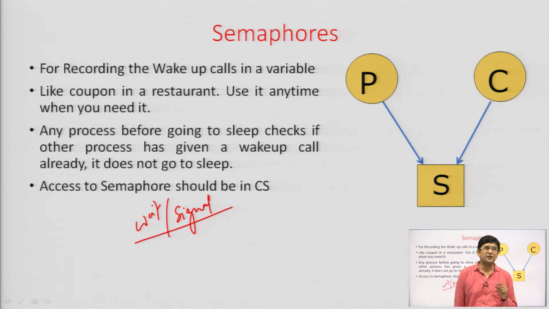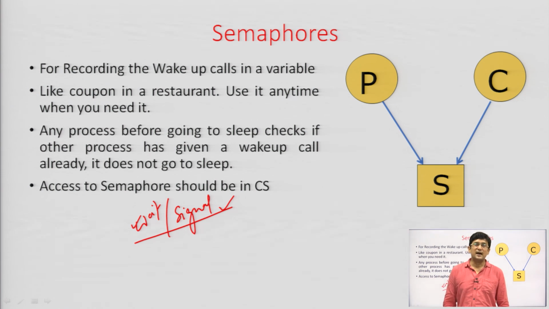So, semaphores are shared variables, and these shared variables are used by the atomic functions known as wait and signal. A wait function will check if entry to the critical section is possible, and if we are entering the critical section, it makes changes to the semaphore value. Similarly, when we are exiting from the critical section, the signal function will update the value of the semaphore such that it can allow other processes to get in.